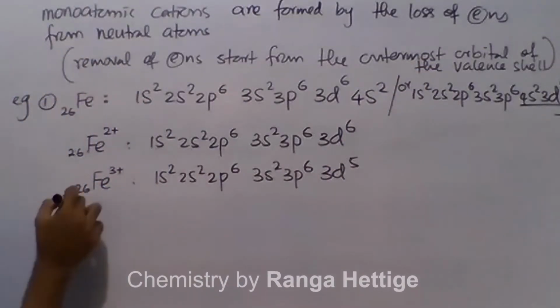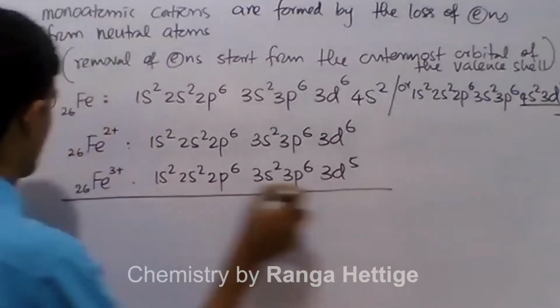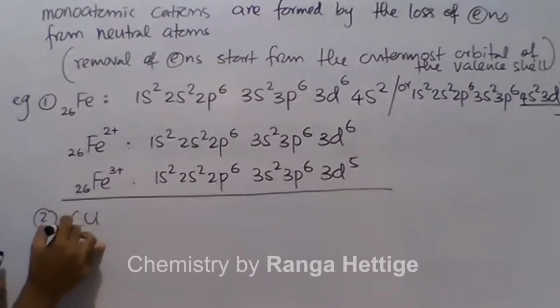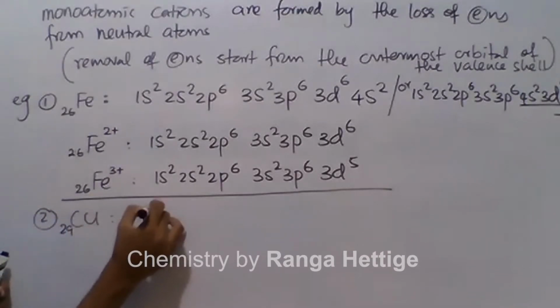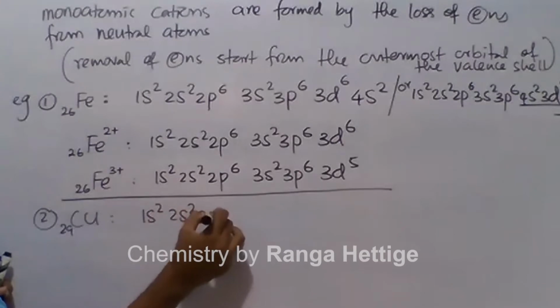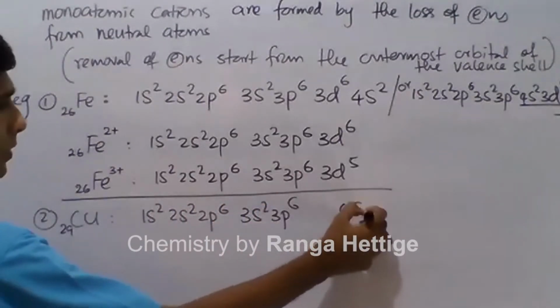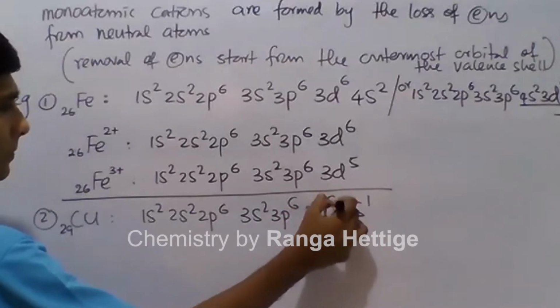Now let's say another example, copper, atomic number 29: 1s2, 2s2, 2p6, 3s2, 3p6, 4s1, 3d9.